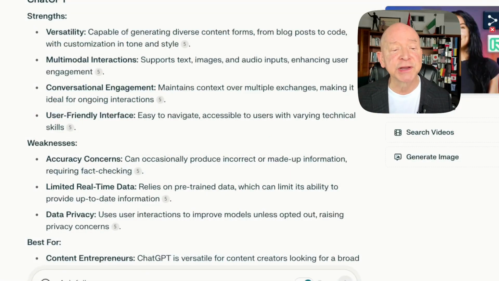And also interesting, they mentioned the multimodal interaction, conversational engagement, and user-friendly interface. I think those are really important. I'm going to have to agree with that strongly. I particularly like the way that we can interface with audio and video. I can talk to it. That's great, by the way, for learning a language.